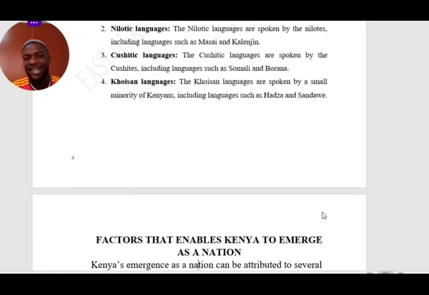We have the Khoisan languages. The Khoisan languages are spoken by smaller minorities in Kenya, including languages such as Hadza and Sandawe. All these languages are spoken in Kenya by different Kenyan groups, by different Kenyan people. So that is the classification of Kenya, looking at the physical classification and the linguistic classification.